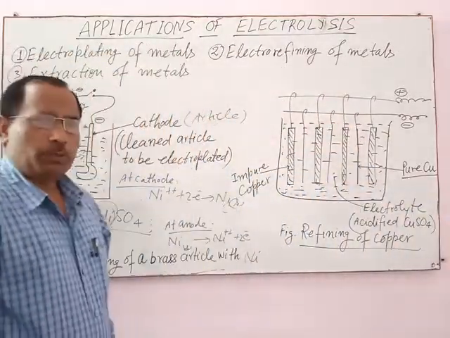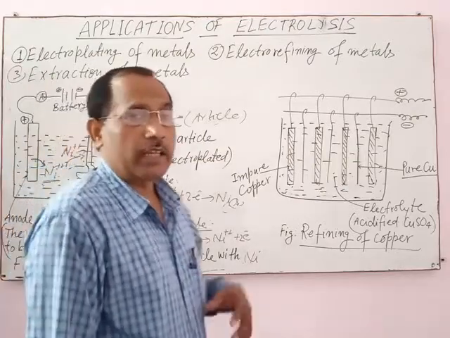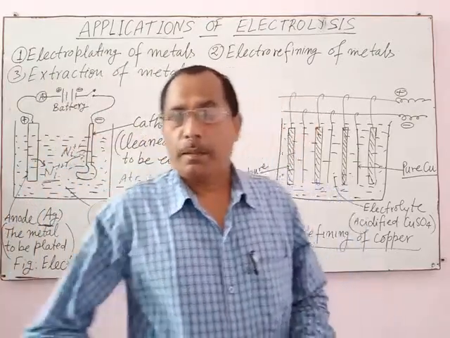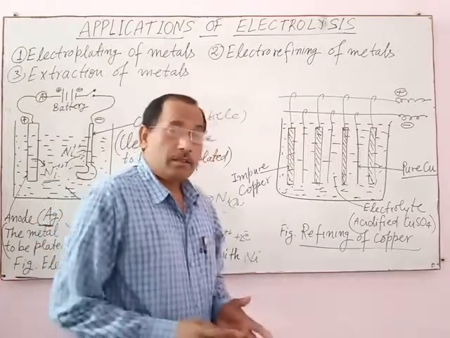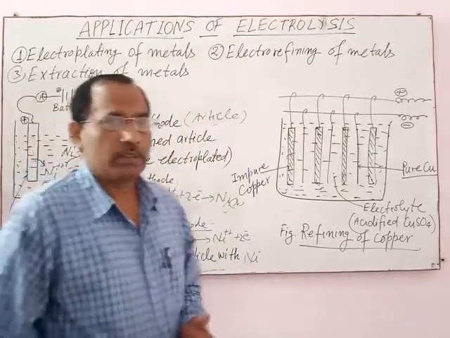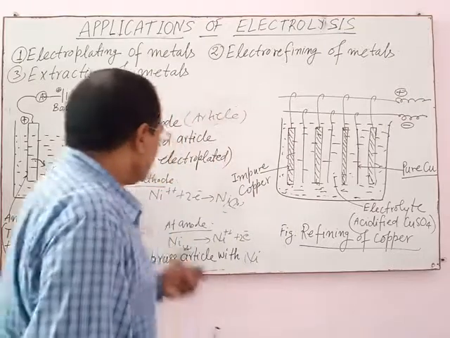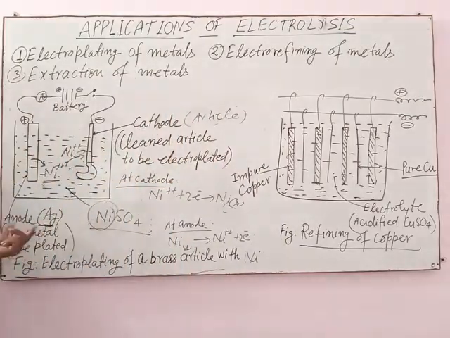As a result of electroplating, a metal article appears just like the superior metal.